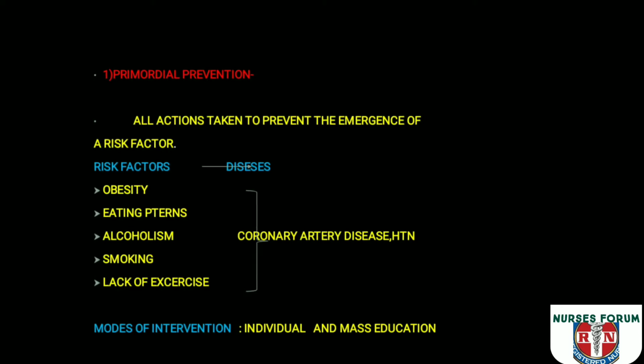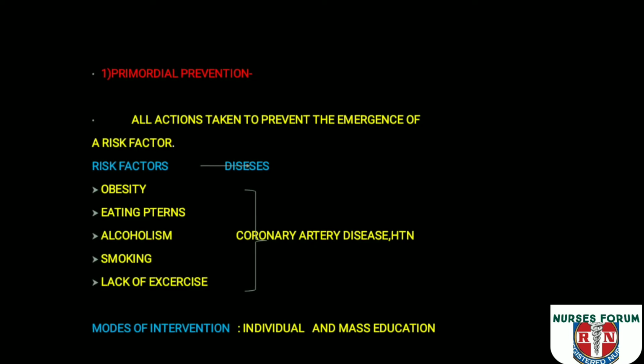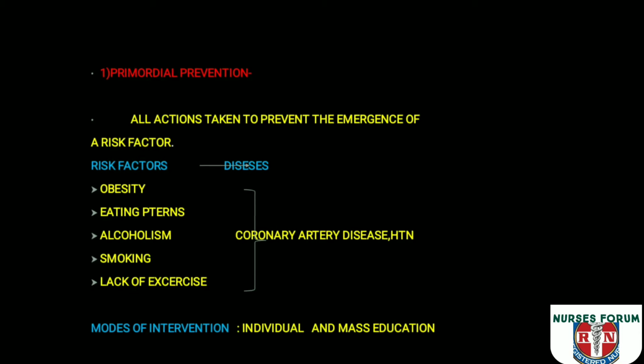So in primordial prevention, we are eliminating the chance of development of this kind of risk factors. That is called primordial prevention. By eliminating the chance of development of these risk factors, we can reduce the development of coronary artery disease and hypertension. There are 2 modes of intervention included in primordial prevention, that is individual and mass education.